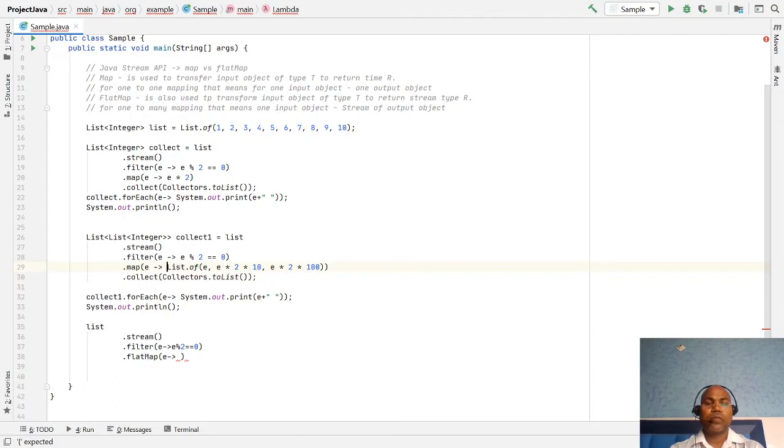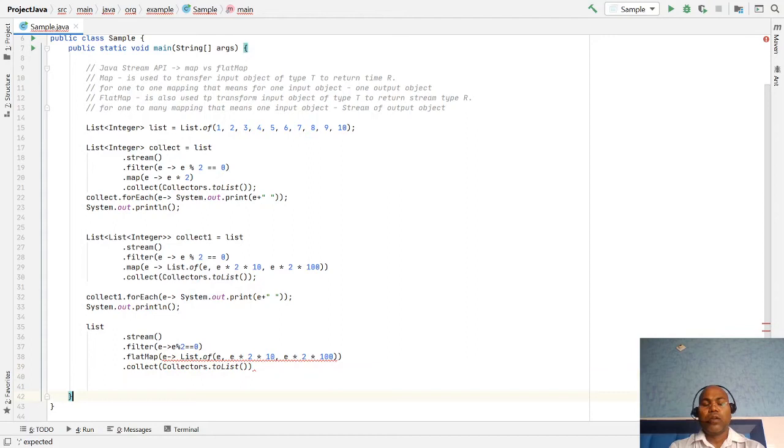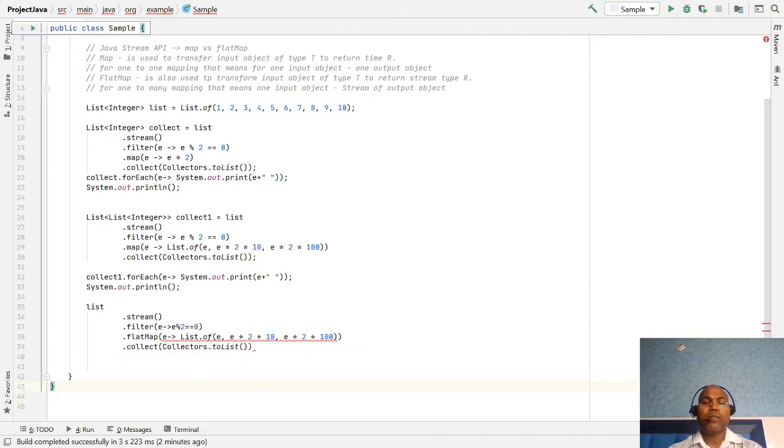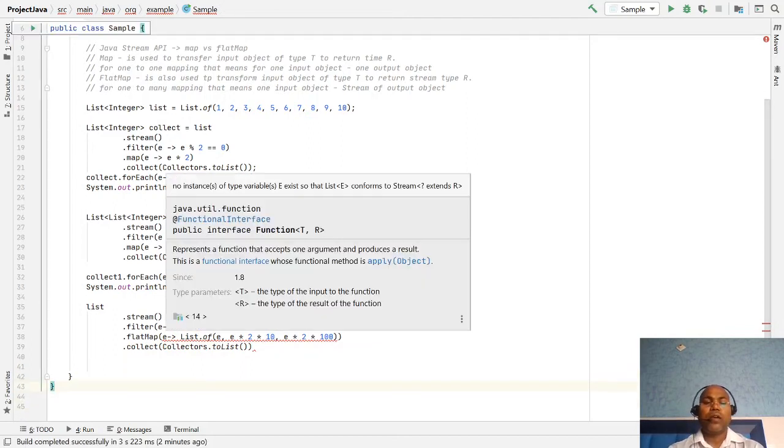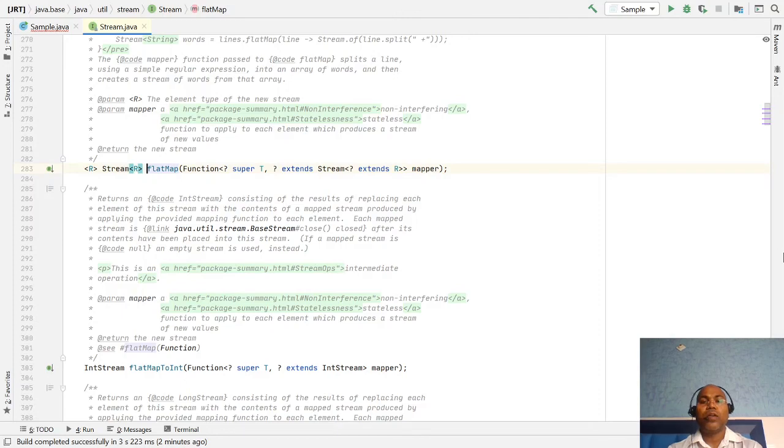Same code, dot collect to list. So here you notice flatMap has an error. So the problem here is that the flatMap function expects you to pass a stream of values.